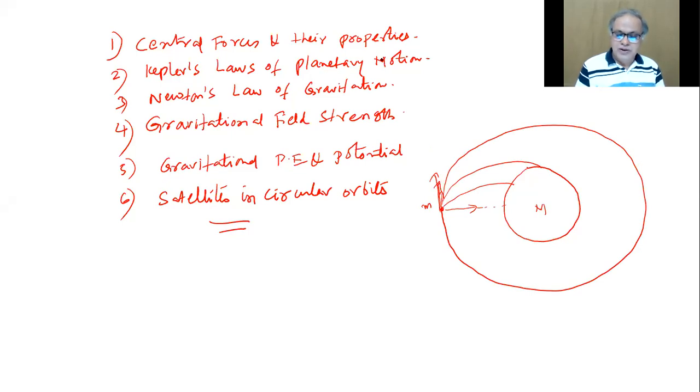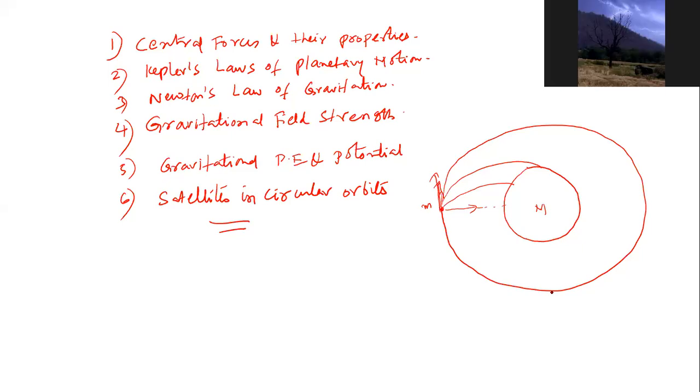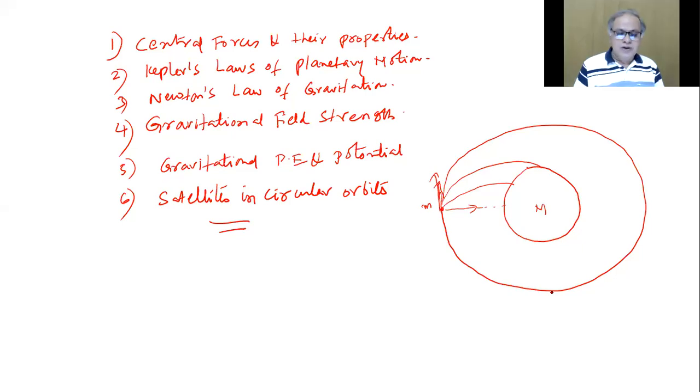Like that, as the velocity here keeps changing, the body moves in a particular way. And as this body is moving this way, it's actually following a few laws. What are those laws? All that we'll discuss.